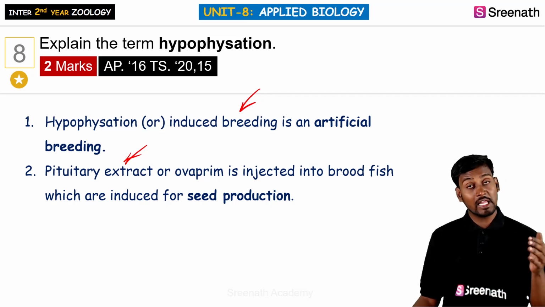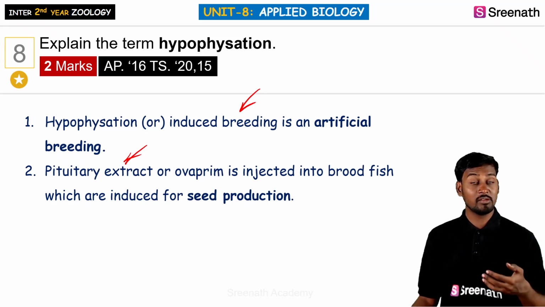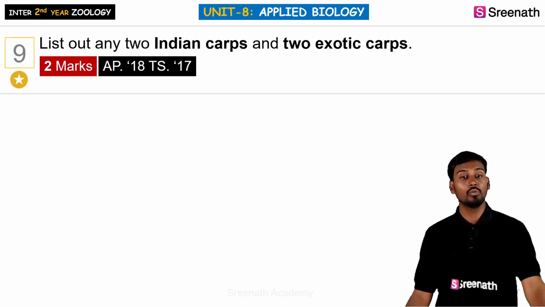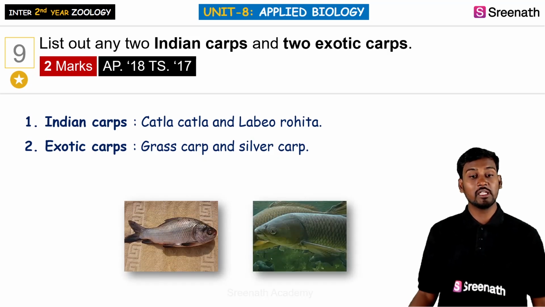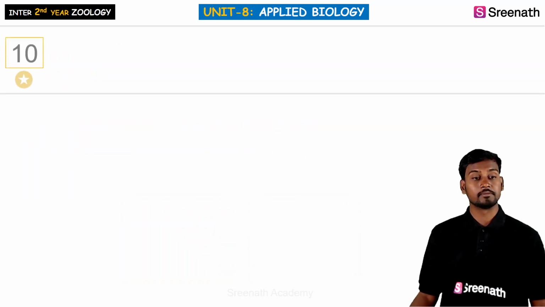We are causing the animal to show the artificial symptoms of releasing the eggs and breeding. Ninth question: list out two Indian carps and two exotic carps. Indian carps are katla and rohu, whereas the exotic carps are the grass carps or the silver carps.